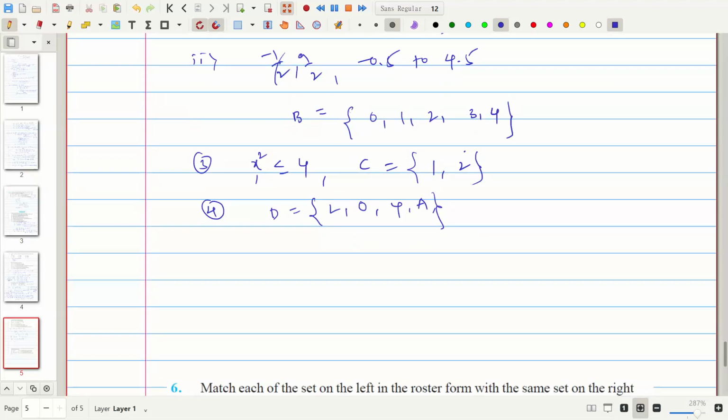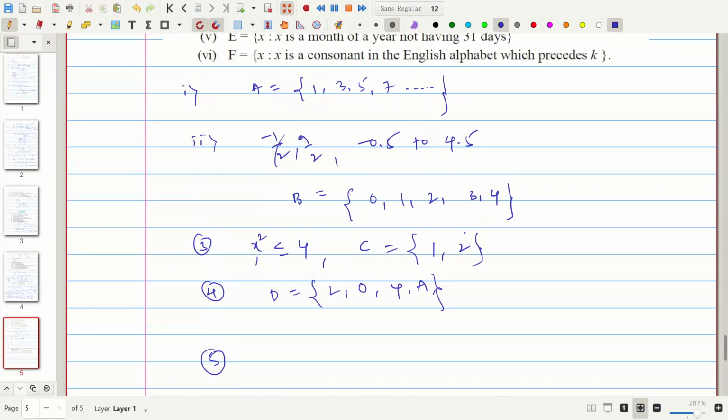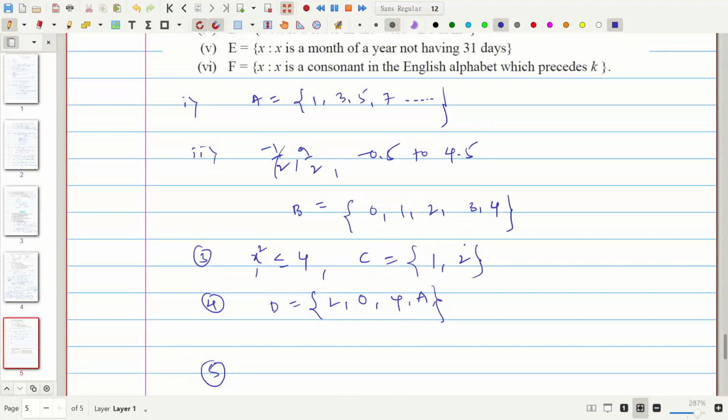And the fifth one is E, the months which do not have 31 days. Which months do not have 31 days? April, June, September, November. These months do not have 31 days. Just remember this: April, June, September, November.